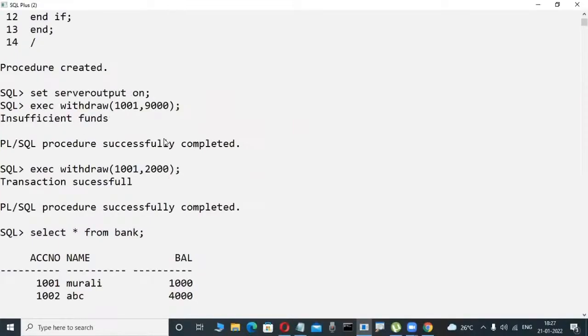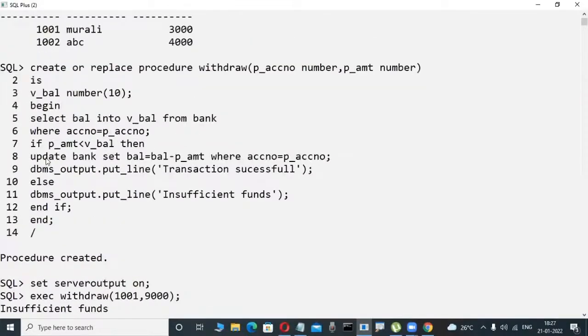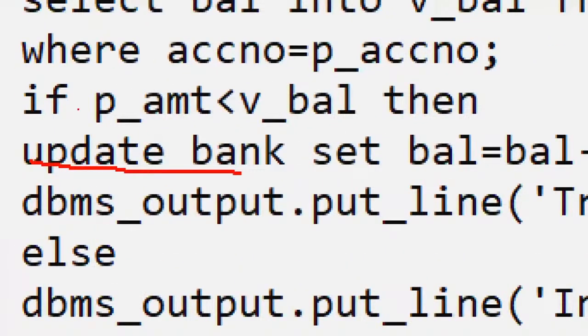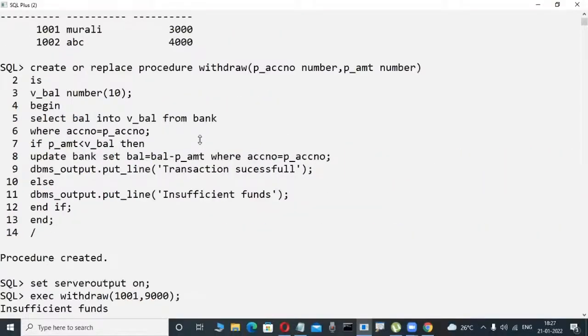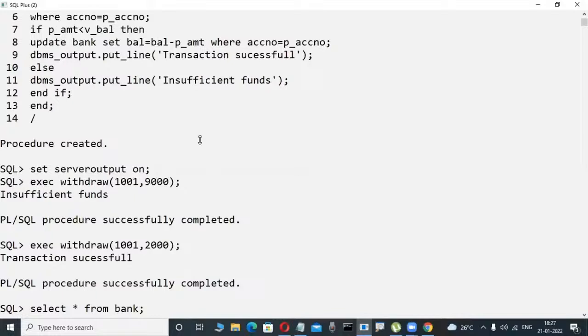You are a programmer, you are writing the coding with an update. Update is a SQL command only. IF condition is a PLSQL command. That's why you need some language knowledge. With this type of PLSQL coding knowledge, you can write real-time applications, OTP validations, bus ticket reservation, anything. So many applications are there, but a little bit of knowledge is required.